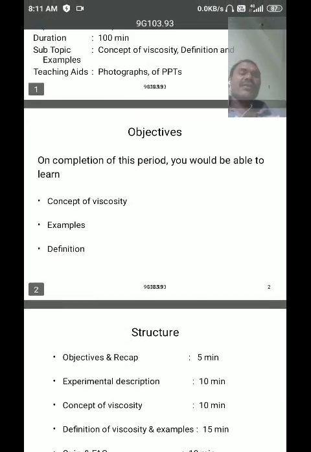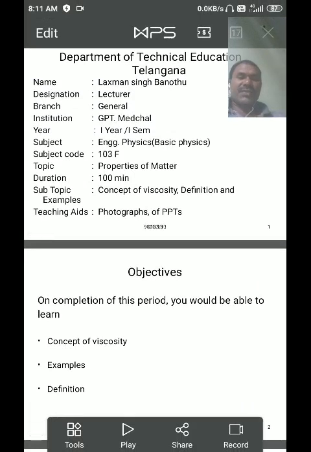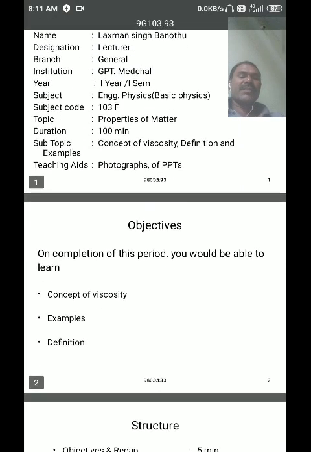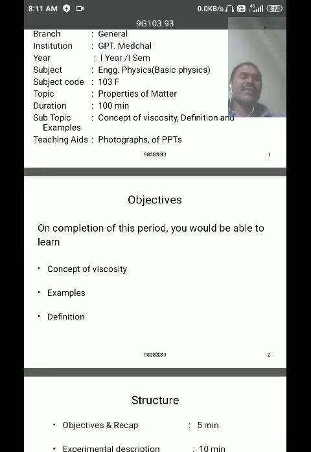So today we are going to discuss viscosity. On the completion of this period, we will be able to understand the concept of viscosity, examples of viscosity, and the definition of viscosity.